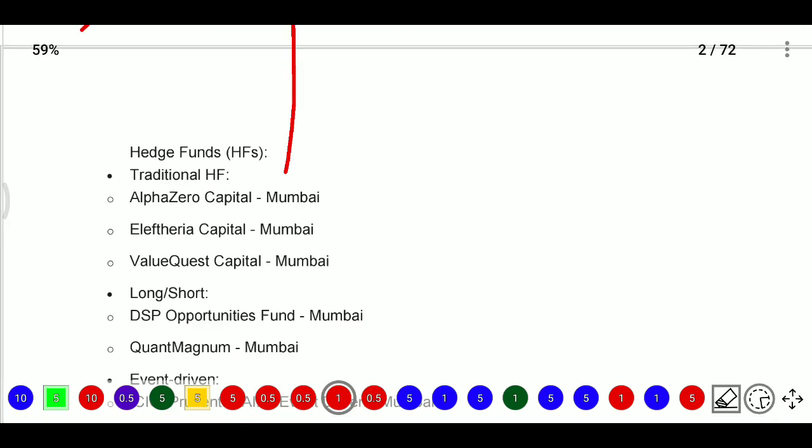We have seen mutual funds first, then private equity funds, and now we are seeing hedge funds. So mainly in fund accounting, conceptually you will see private equity, mutual funds, and hedge funds. After that we will discuss some normal funds that exist in fund accounting.